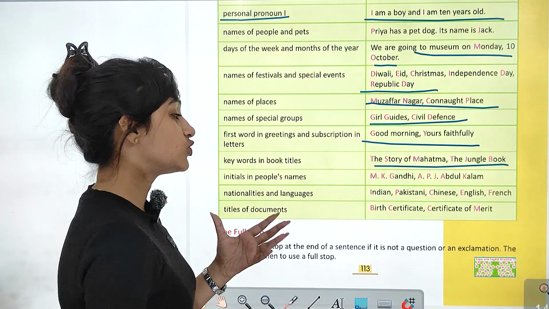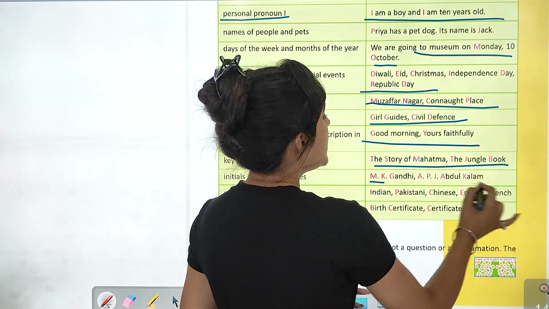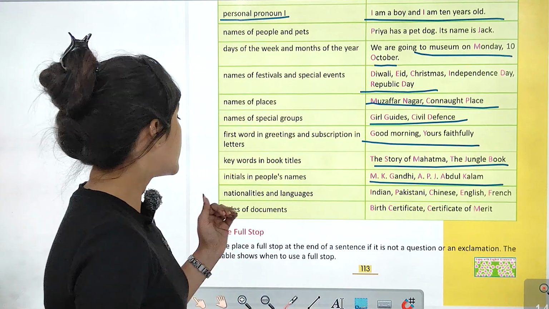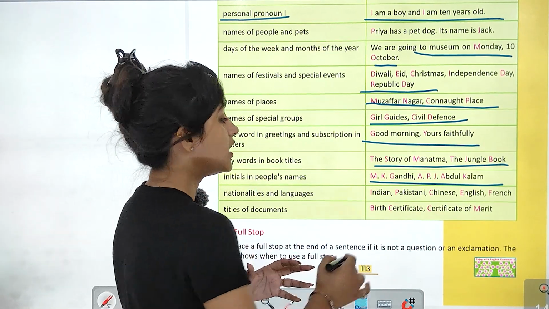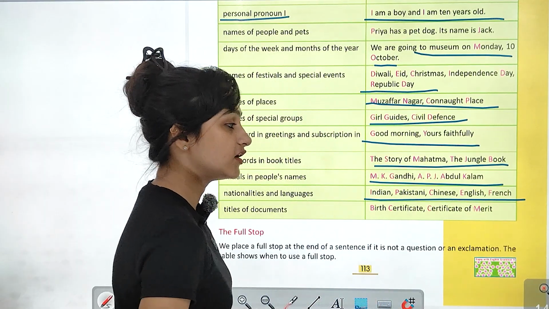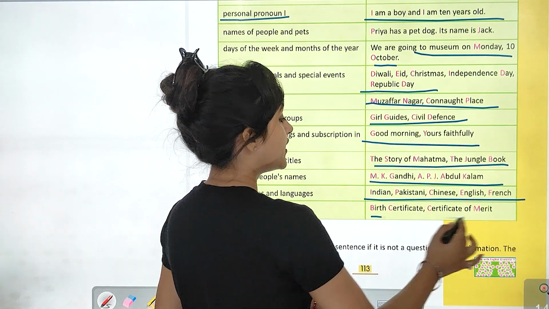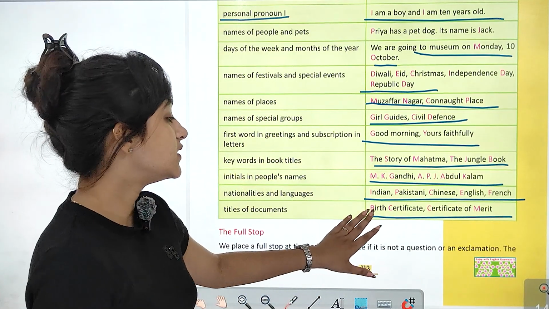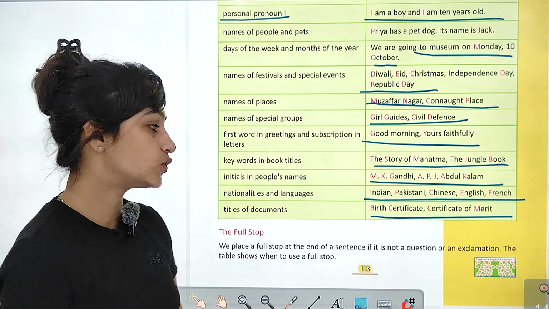Initials of people's names, जो initials of the people's name के they always start with a capital like M.K. Gandhi, A.P.J. Abdul Kalam. Nationalities and languages, they always start with a capital like India, Indian, Pakistani, Chinese, English, French. Titles of documents, birth certificate, certificate of marriage, बर्थ सर्टिफिकेट का बिग टाइटल जो होता है डॉक्यूमेंट्स को उनके हमेशा कैपिटल लेटर से स्टार्ट होते हैं.